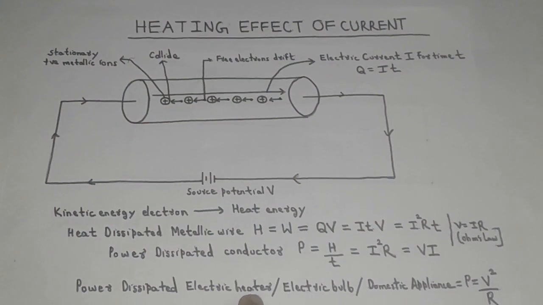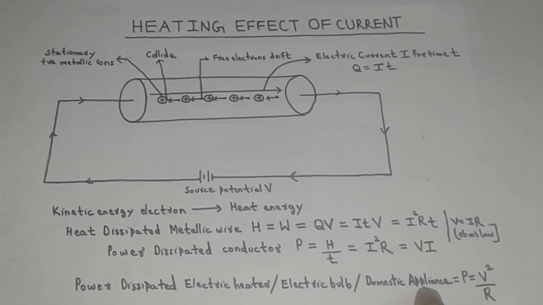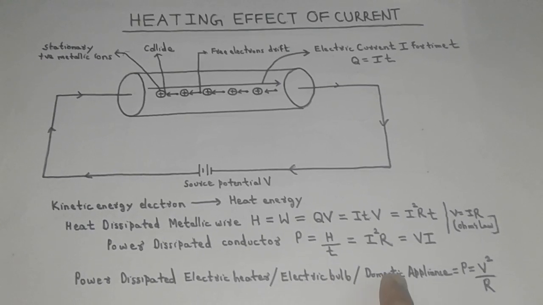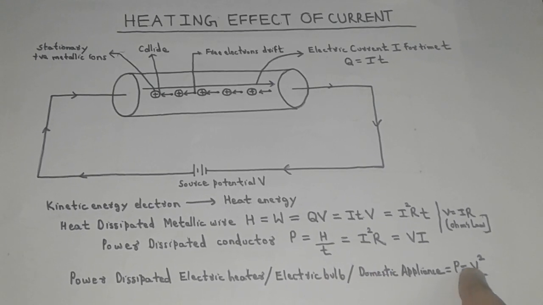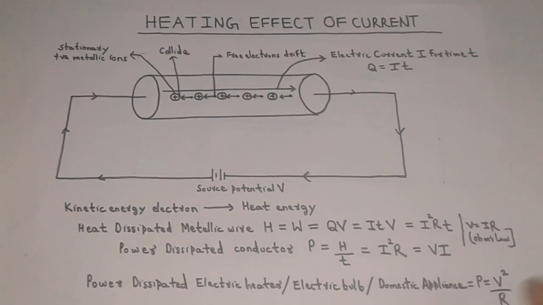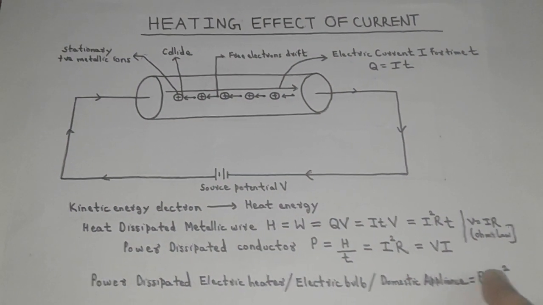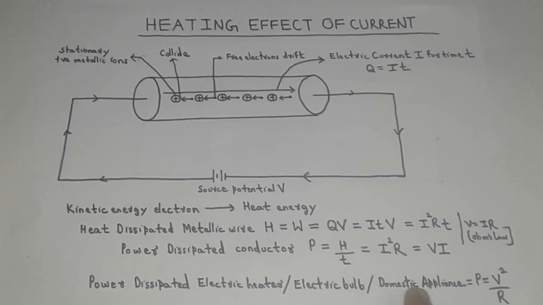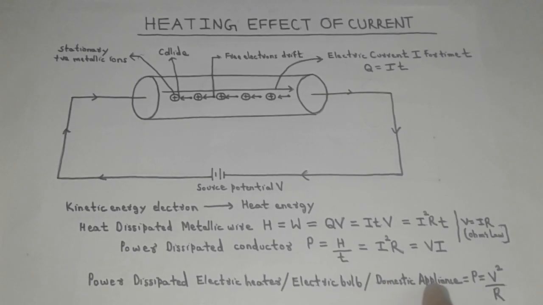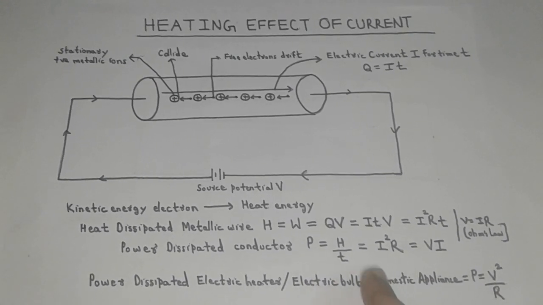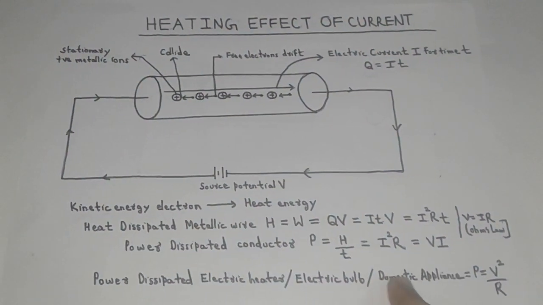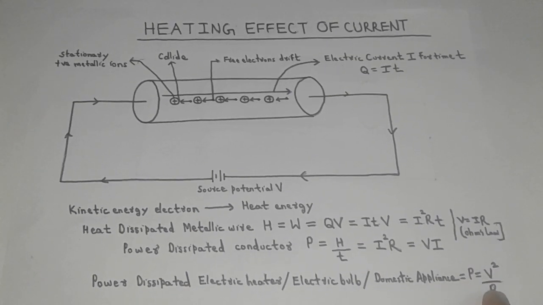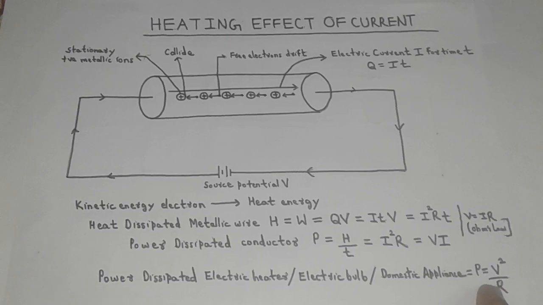In case of an electric heater or electric bulb or any domestic appliance of resistance R, the power dissipated by these domestic appliances is given by P is equal to V square upon R, where V is the potential of the source with which these domestic appliances are connected. Hence, for all domestic appliances with RMS value of the voltage as Vrms, the power dissipated from the domestic appliances is given by V square upon R, or the power is inversely proportional to the resistance of the domestic appliances.